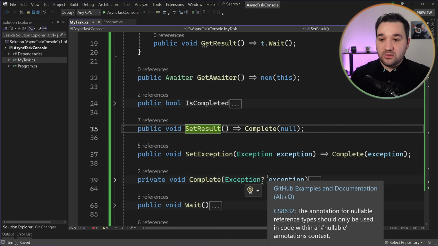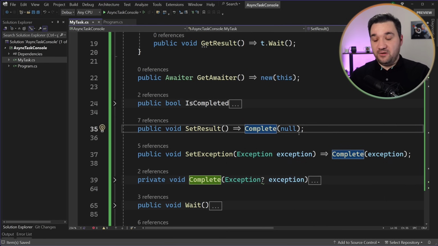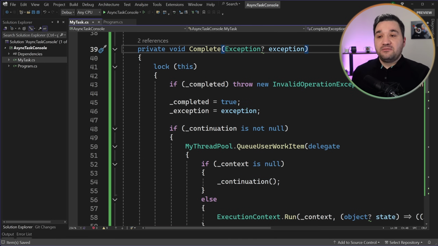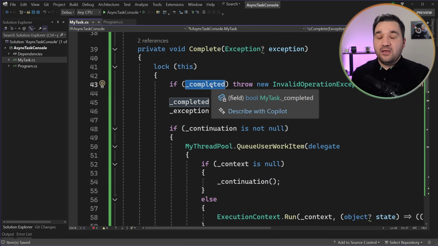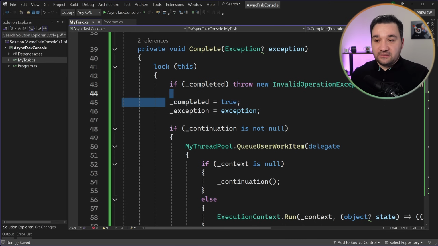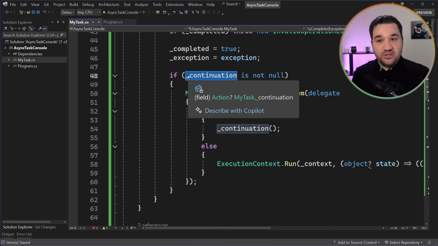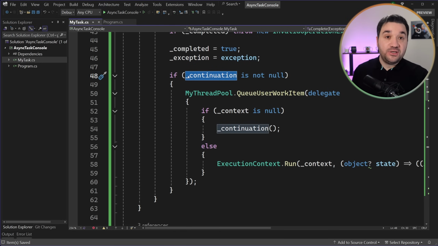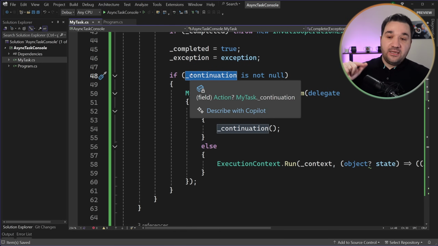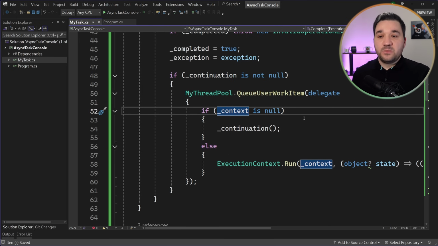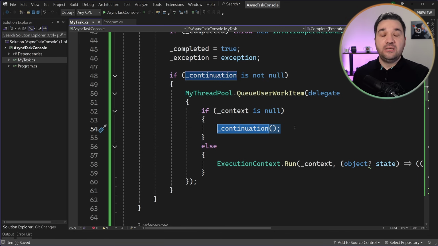Once we get into it, we'll see the Complete function. Once we get into Complete, it first checks if it is completed already. If not, it marks it as completed and gets the exception if there is any. And then after the run is completed, it checks the continuation. If we have any continuation action, then it says, okay, I'm not going to get into this execution context, but it executes that continuation, right?